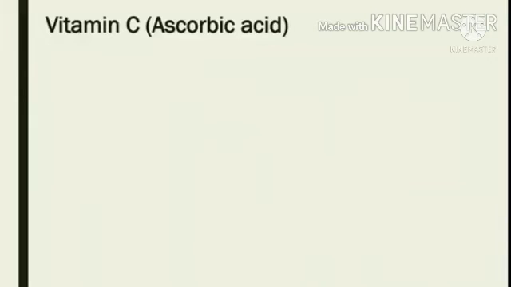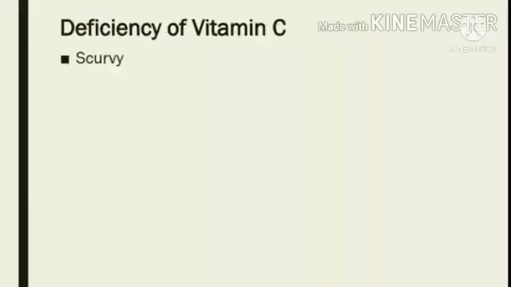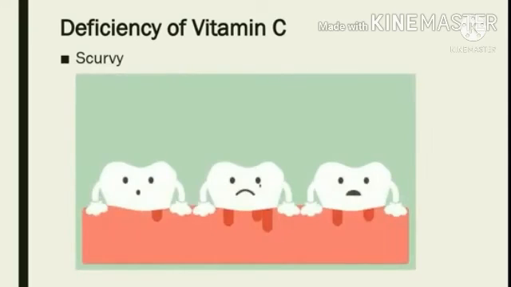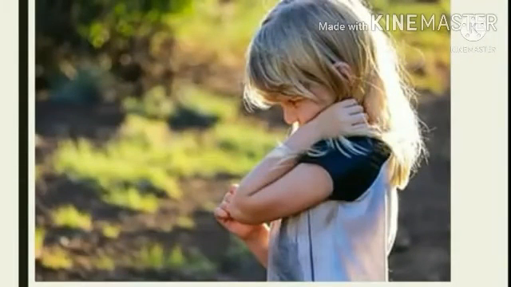The last vitamin is vitamin C. Vitamin C is also known as ascorbic acid, and vitamin C is rich in food items like all the citrus fruits. Oranges, lemon and gooseberries are all very rich sources of vitamin C. And the deficiency of vitamin C in our diet will lead to a condition which is known as scurvy. So, scurvy leads to symptoms like swollen and bleeding gums, delay in healing of wounds, and it also leads to malformation of teeth and bones.